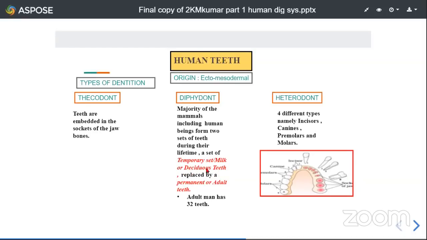Generally, in babies around the age of 6 to 12 months, the first set or the primary teeth appear, and this is replaced by another set of teeth, which is formed in the later stages. That is called permanent teeth or adult teeth. So this is how human beings develop teeth twice in our lifetime.